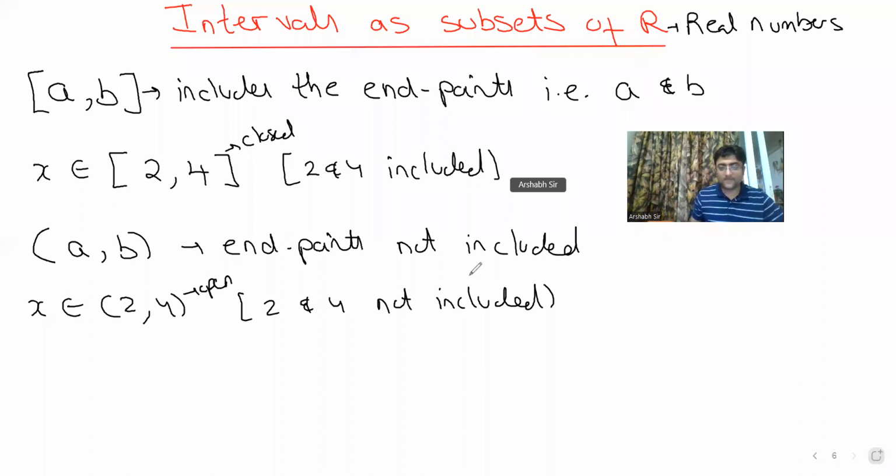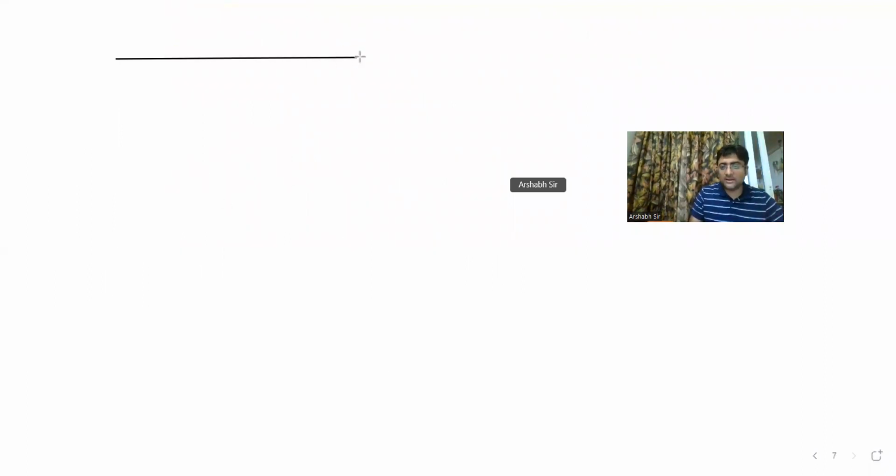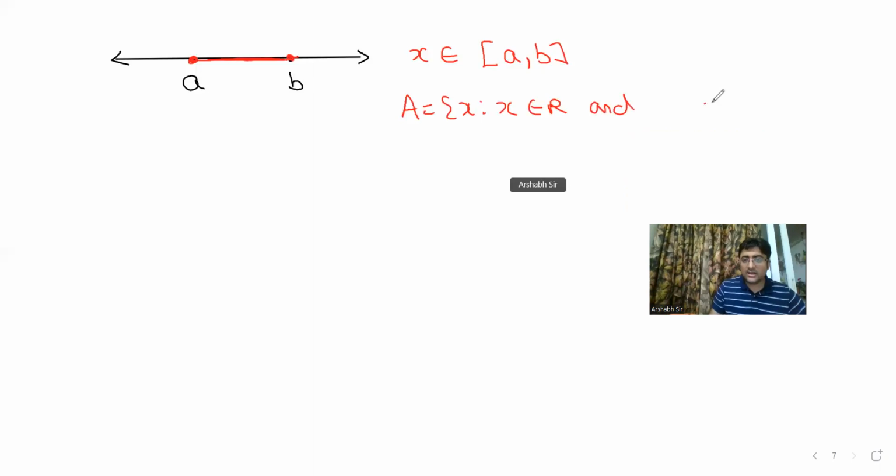Now guys, let's say you have a number line, okay, and the solution is from A to B. Now let's say I include A also, I include B also, and everything in between. ठीक है, तो इसमें मैं क्या लिखूंगा? X belongs to [A, B], because I'm including A and B. Another way of writing this is set A comprises of all elements X such that X belongs to real numbers and X is greater than or equal to A and less than or equal to B.